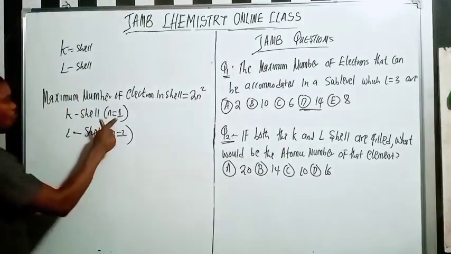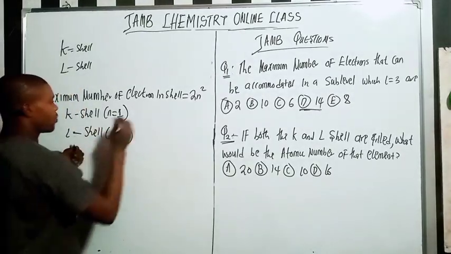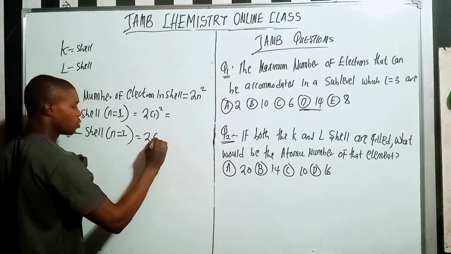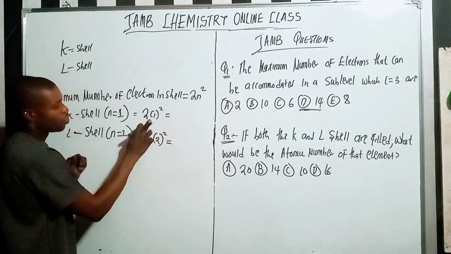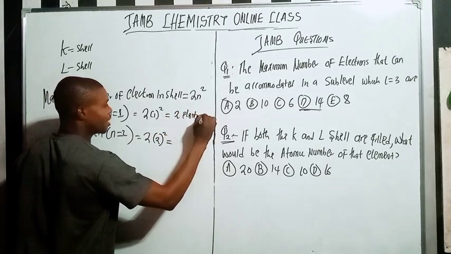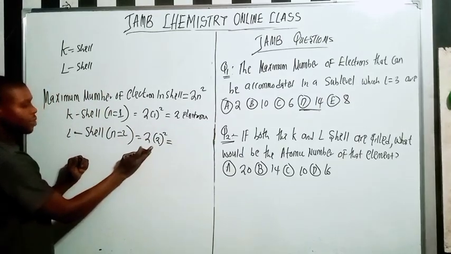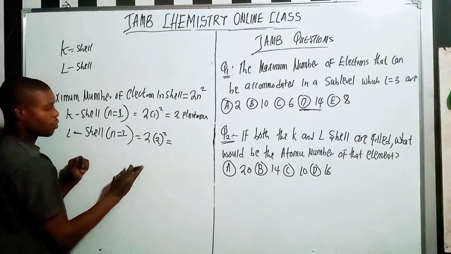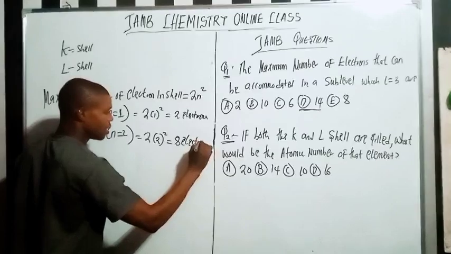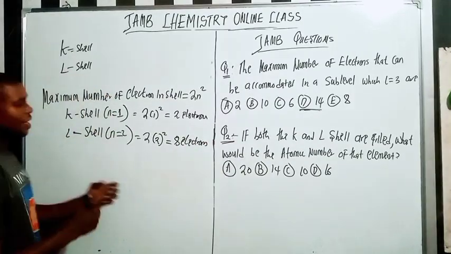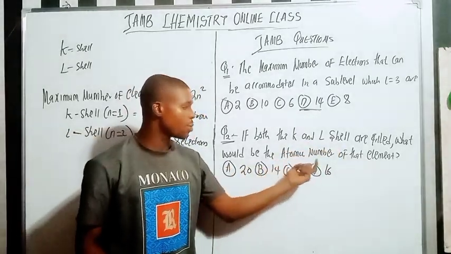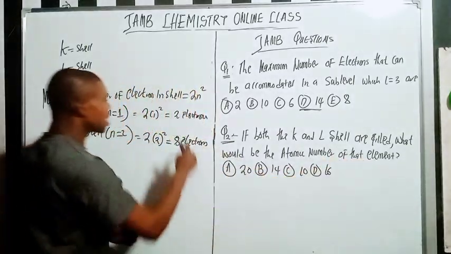You get that? So what is the maximum electron in this L shell here? So it's going to be 2 times 1 raised to power 2, right? And here we have 2 times 2 raised to power 2, right? So 1 raised to power 2 is 1, times 2, here we have 2 electrons. So this is when it is filled up. What about this one here? 2 raised to power 2 is 4, times 2, which is going to be 8 electrons. Do you understand? That's one number of electrons. Now I say that if both K and L shell are filled, what will be the atomic number of the element? So you just have to add the 2 of them.